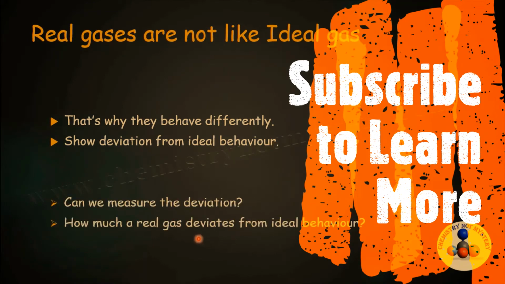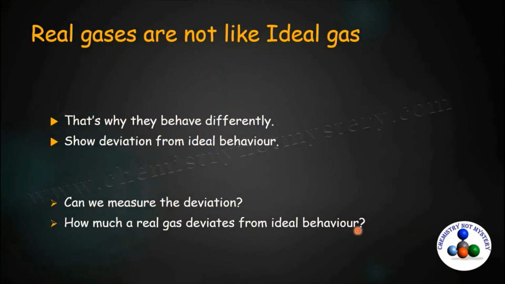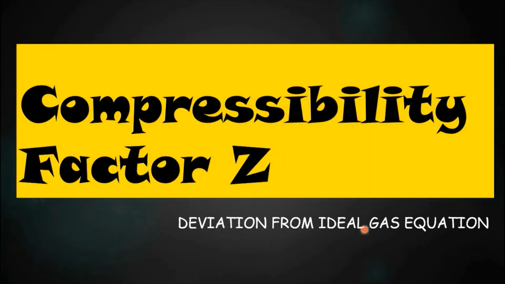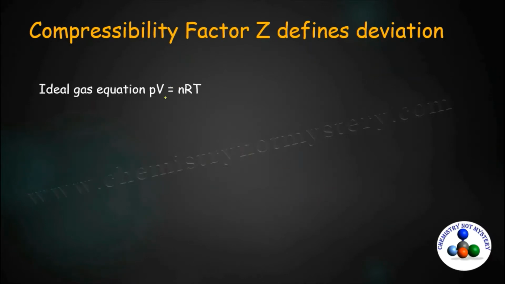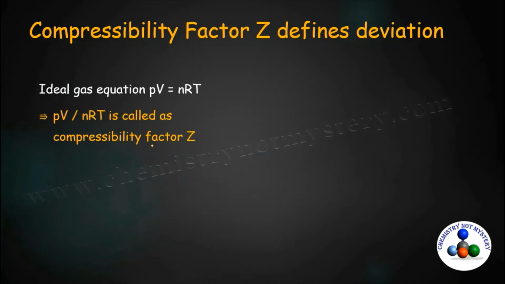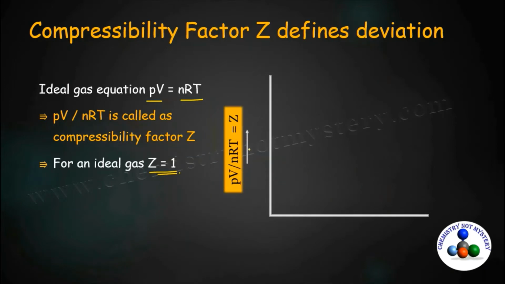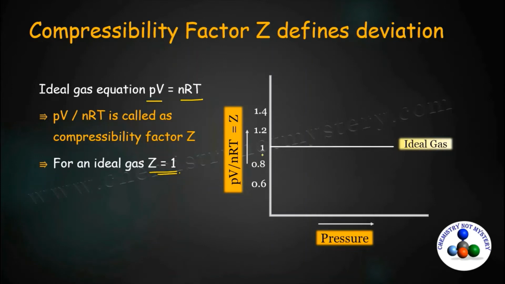Can we measure deviation? How much do they deviate from ideal behavior? Compressibility factor Z defines deviation from the ideal gas equation. So let's see what the compressibility factor is. We know PV equals nRT is the ideal gas equation, and PV over nRT is the compressibility factor, denoted by capital letter Z. As PV is equal to nRT, when you take the ratio for ideal gas, you will get its value as 1. So when we plot a graph of compressibility factor versus pressure, we will get a straight line for ideal gas as the value of Z is 1 for ideal gas.